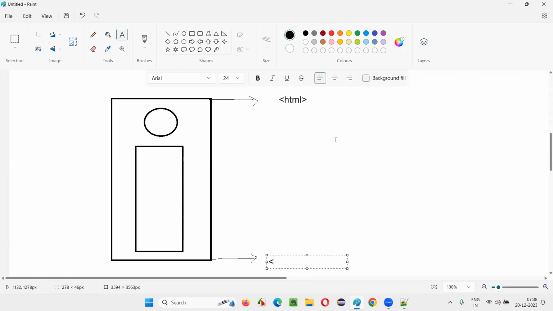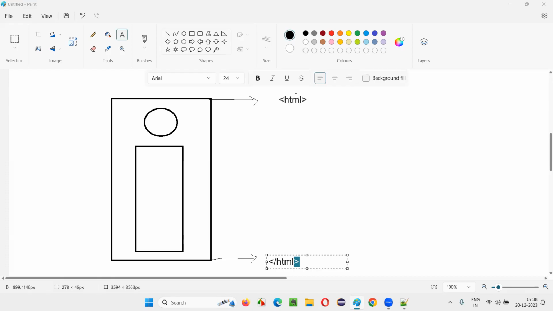Less than symbol. What is this, guys? Forward slash or backward slash? Forward slash, because it is looking forward. If it is looking backward, it is called a backward slash. We use forward slash. Less than symbol, forward slash, HTML, close the HTML tag. That's it, greater than symbol. So the starting of the HTML tag is like this, and the ending has the forward slash. Less than symbol HTML, greater than.